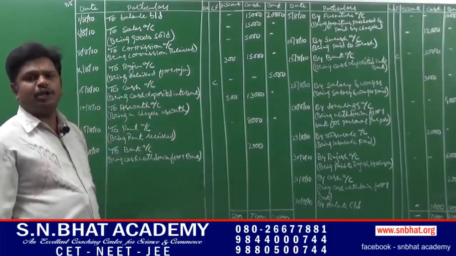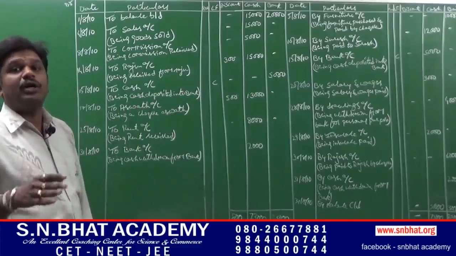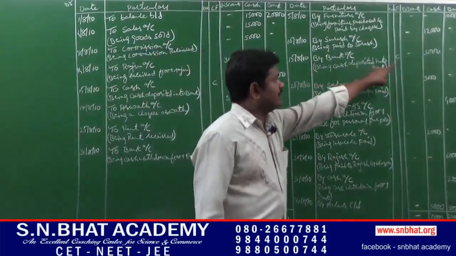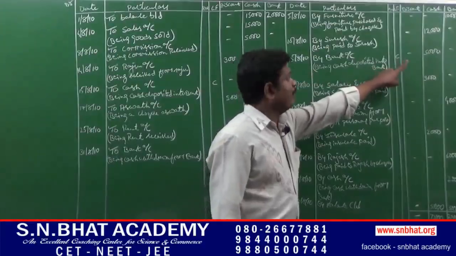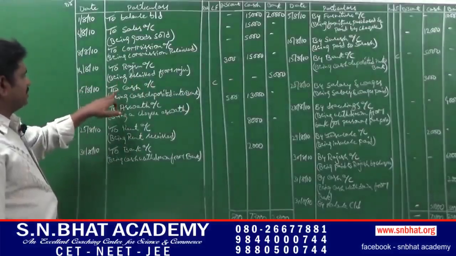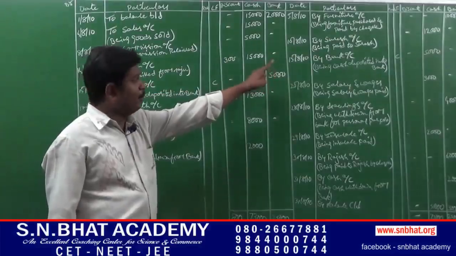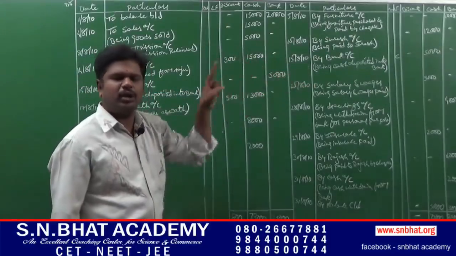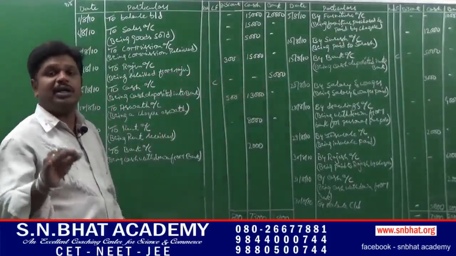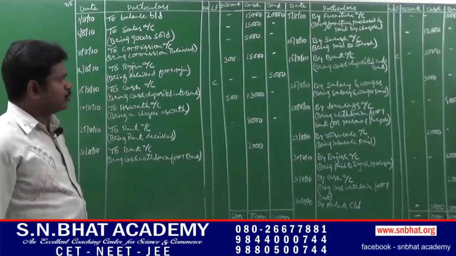Next, on 15th of August, cash deposited into bank. It is a contra entry. Journal entry will be bank account debit to cash account. Bank account, to bank, we have to enter it as C in the ledger folio column, that is contra, 5,000 in the cash column. In the same way, 15th August, by cash, that is in the bank column. See, if you enter by bank, it has to be entered in the cash column. If you write to cash, it has to be entered in the bank column. That is, it is a contra entry. It has to be entered on both the sides of the cash book.